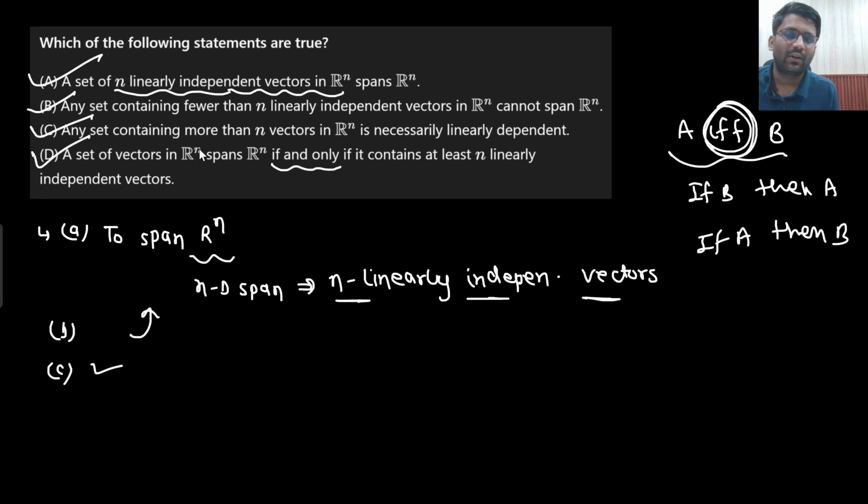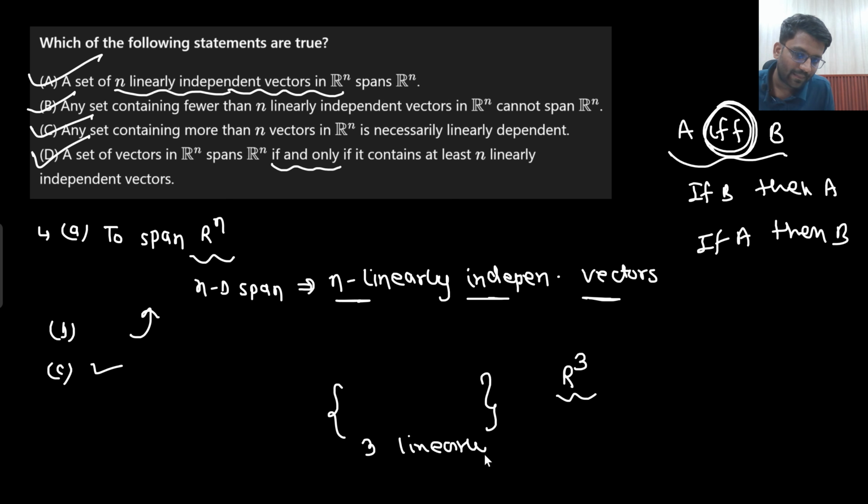If a set of vectors in R to the power n spans Rn, then it contains at least n linearly independent vectors. Is that understandable to you? If we are spanning R to the power 3, what does that mean? We need 3 linearly independent vectors. It is pretty obvious. To span R3, we need 3 linearly independent vectors. And secondly, if we are having 3 linearly independent vectors, that means surely it will span R3.